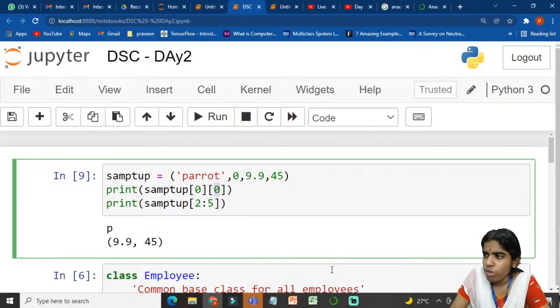Tuple, you want me to repeat, Anjali? So tuple, I was telling you, right, is within simple brackets. I can store different elements in my tuple, and using the variable name within square brackets, I have to specify the corresponding index location if I want to access a specific element from my tuple. Is that clear? Any more doubts? Yes, you can have multiple child classes for one parent class. Any more doubts?